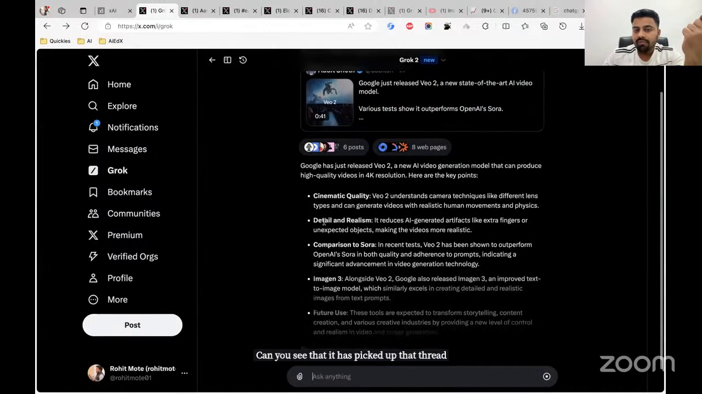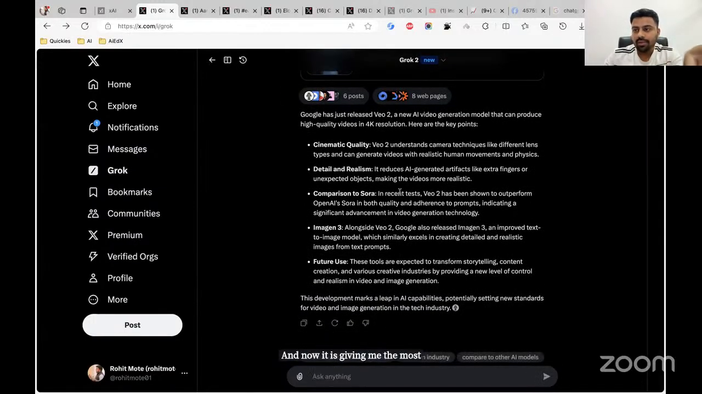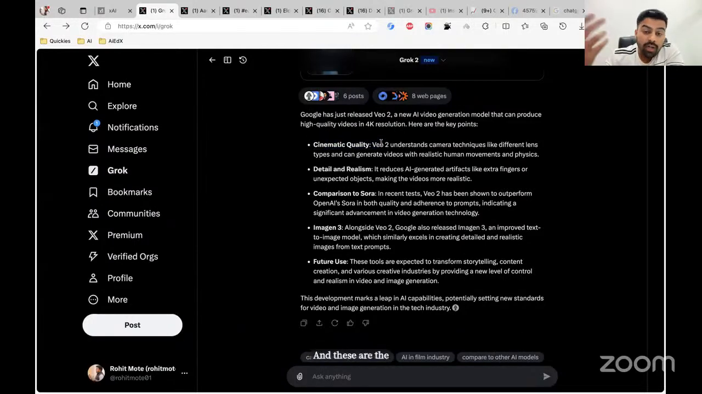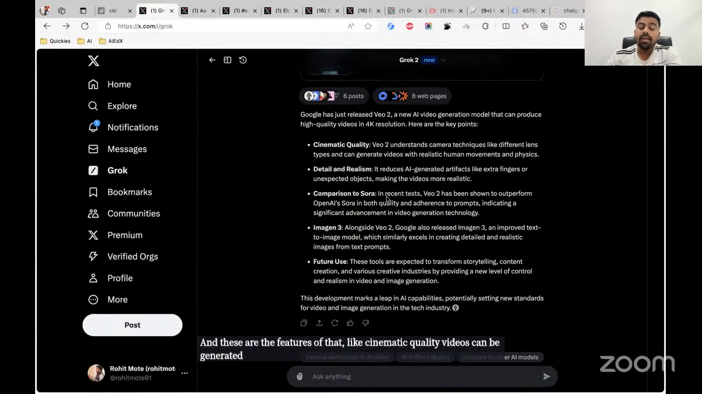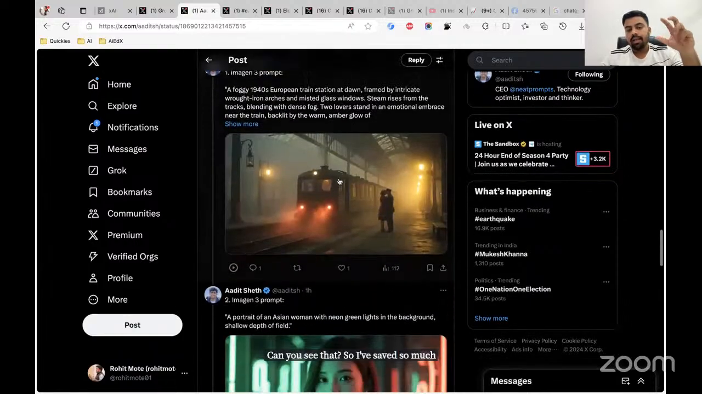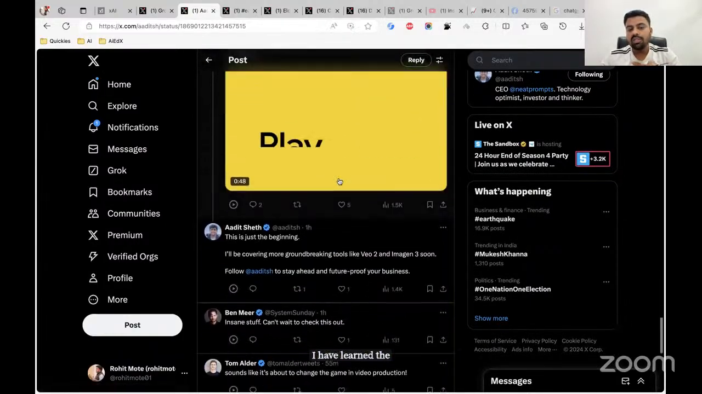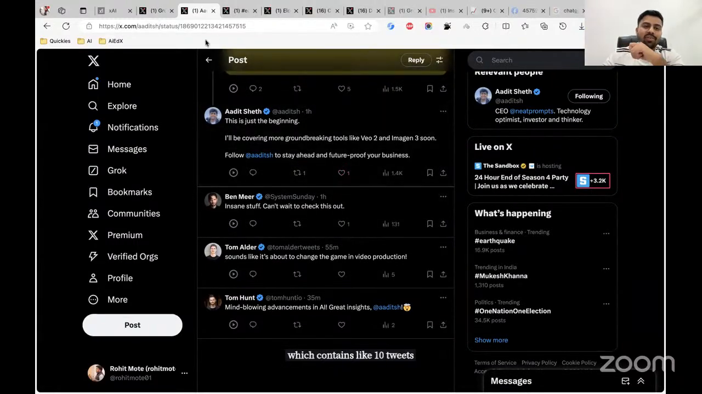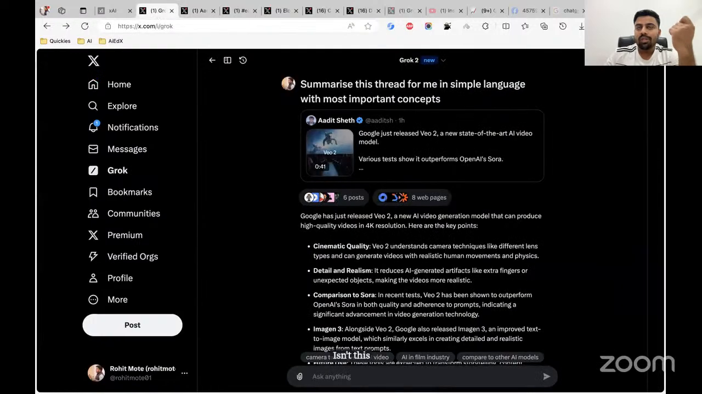And now it is giving me the most important concepts mentioned in that thread. Like cinematic quality. By the way, Google has released a new tool called VO2. It's a new AI video generation model, right? And these are the features of that. Cinematic quality videos can be generated with realism, and it's much better than Sora, OpenAI's video generation tool. And what are the future uses of that? Can you see that? So I've saved so much time, yet I have learned the most important parts of this thread, which contains like 10 tweets, in one simple paragraph. Isn't this amazing, right? So that is the third use case.